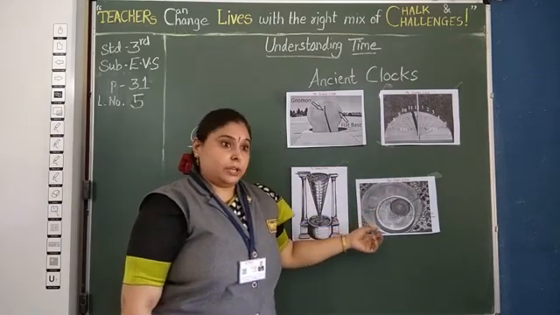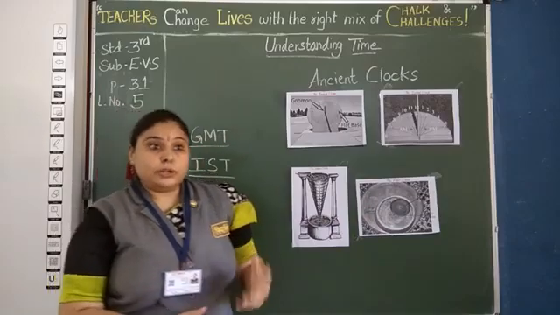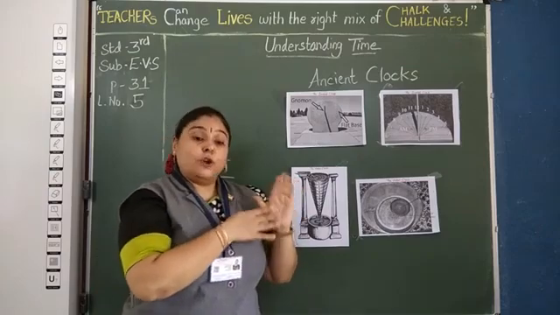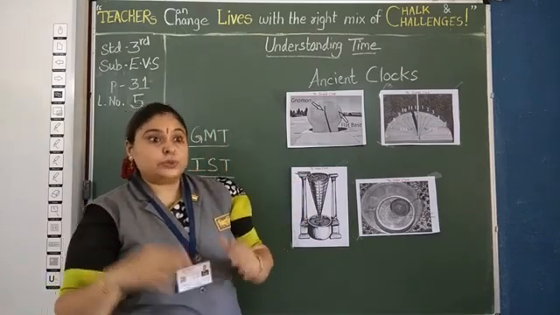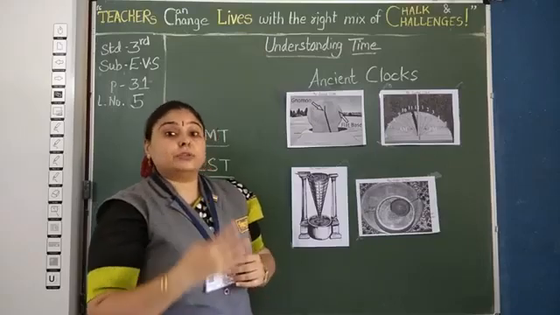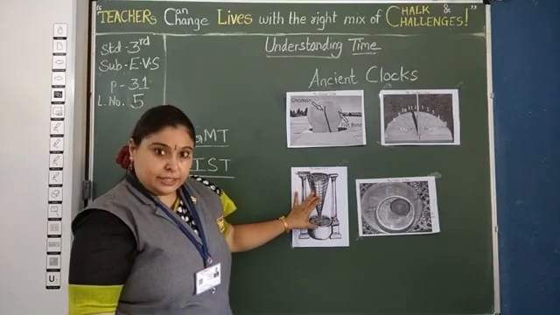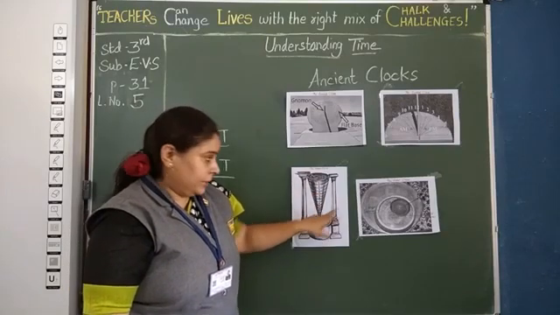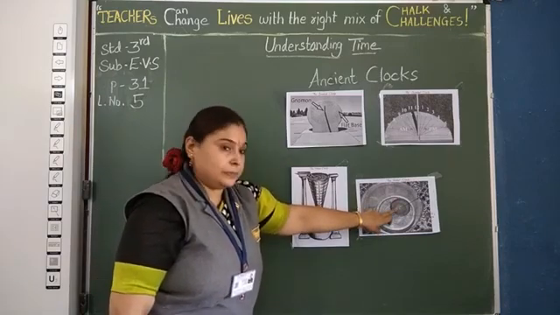Water clock. From the name itself you must be understanding. A water clock works on the steady movement of water from a container with a hole in the bottom to another container without a hole. Look at over there. Two containers are there, isn't it? Here also you see the hole. I will explain after that, but you just see the picture.